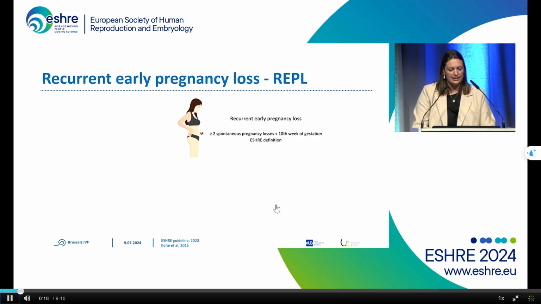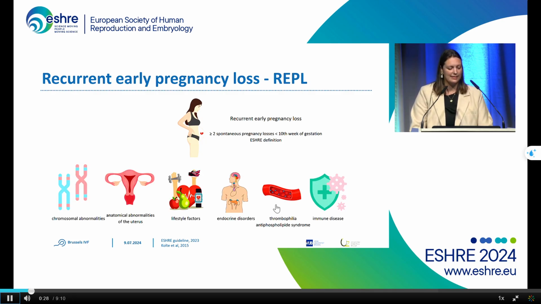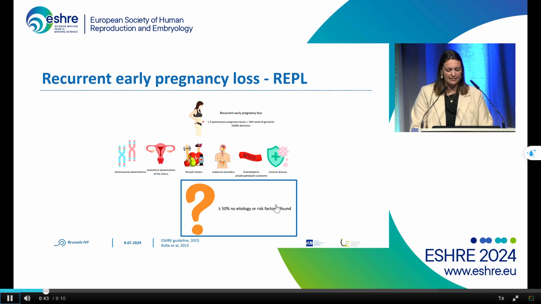Recurrent early pregnancy loss is defined as the occurrence of 2 or more spontaneous pregnancy losses before the 10th week of gestation by ESHRE. Different risk factors have been identified, such as parental chromosomal abnormalities, anatomical uterine anomalies, lifestyle factors, endocrine disorders, thrombophilia, antiphospholipid syndrome, and immune disease. Nevertheless, in more than 50% of cases, no etiology or risk factor is found.